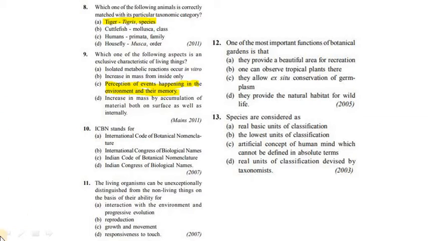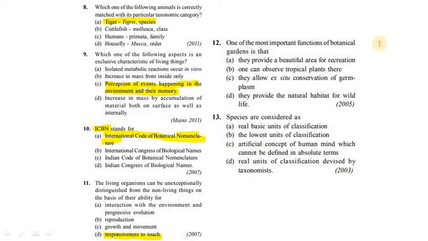Let's move to the next question. Question number 10. ICBN stands for. This is an easy question and the answer is option A, International Code of Botanical Nomenclature. And for ICZN, International Code of Zoological Nomenclature. Let's move to the 11th question. The living organisms can be unexpectedly distinguished from non-living things on the basis of their ability for option A, interaction with the environment and progressive evolution. Option B, reproduction. Option C, growth and movement. Option D, response to touch. Our answer is option D, response to touch.